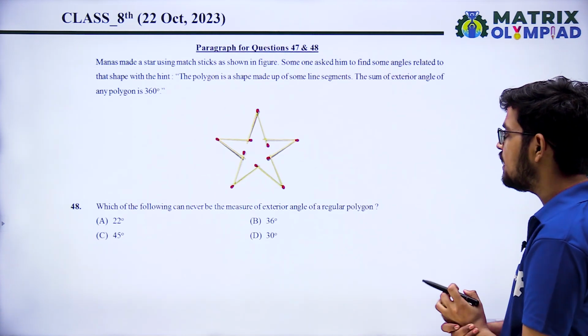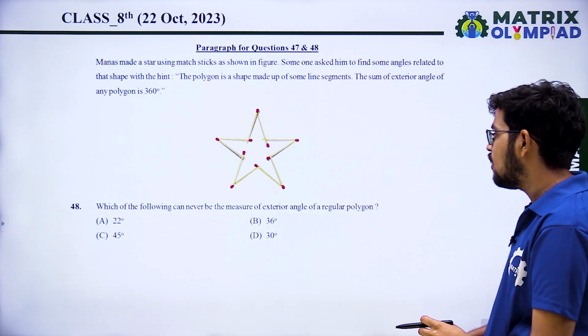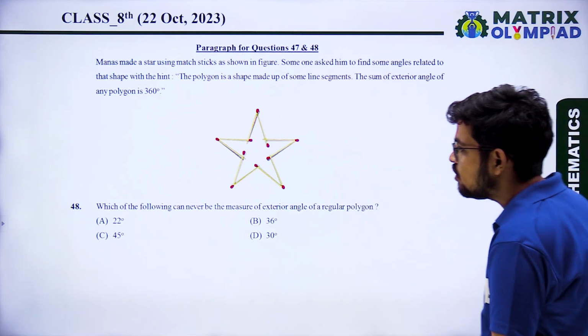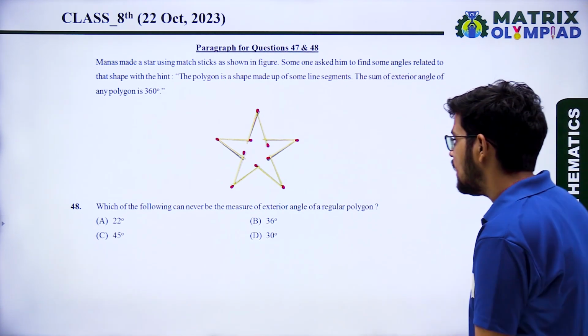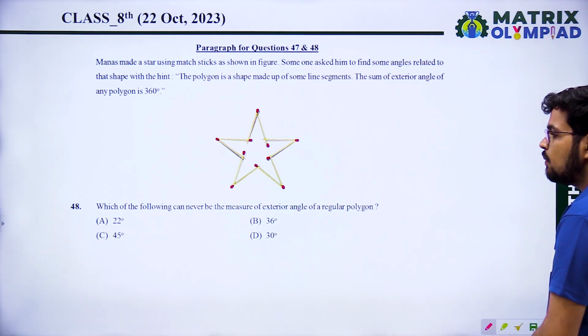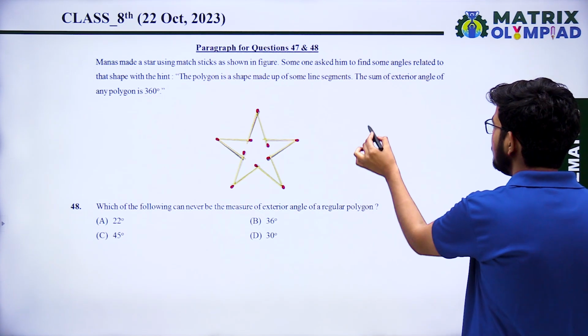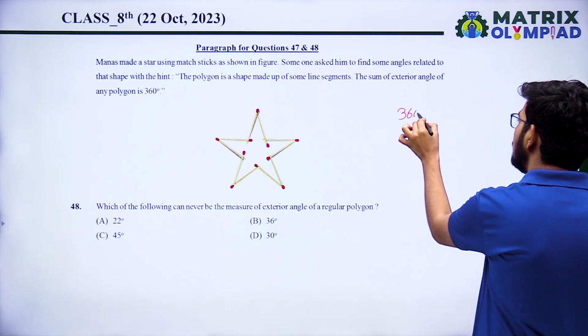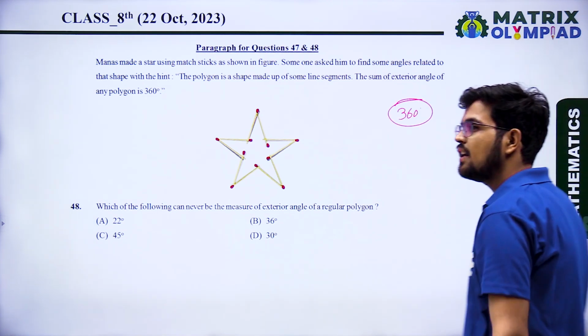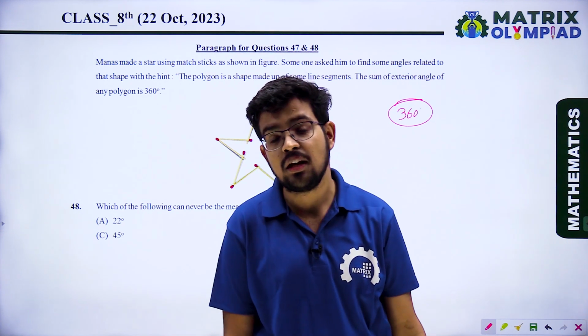48. Which of the following can never be the measure of exterior angle of a regular polygon? Which of the following cannot be the exterior angle of a regular polygon? So what is the sum of the exterior angles of a polygon? That is 360 degrees, and in a regular polygon all exterior angles have the same measure.